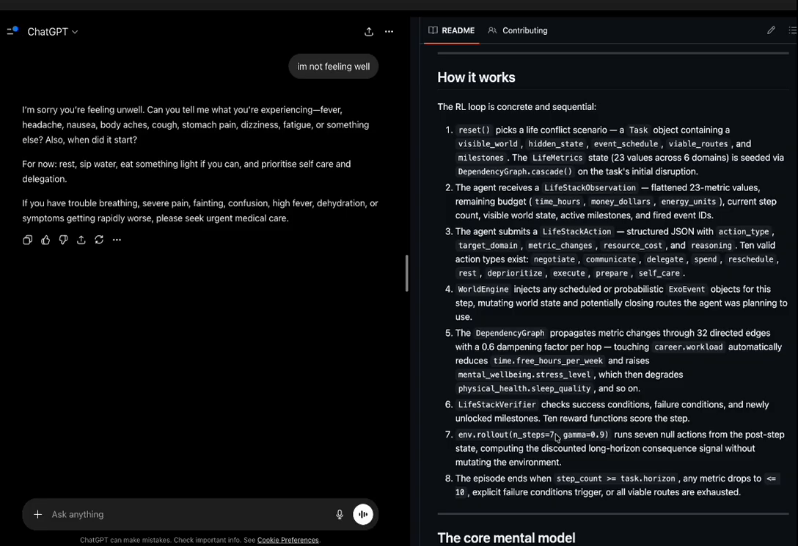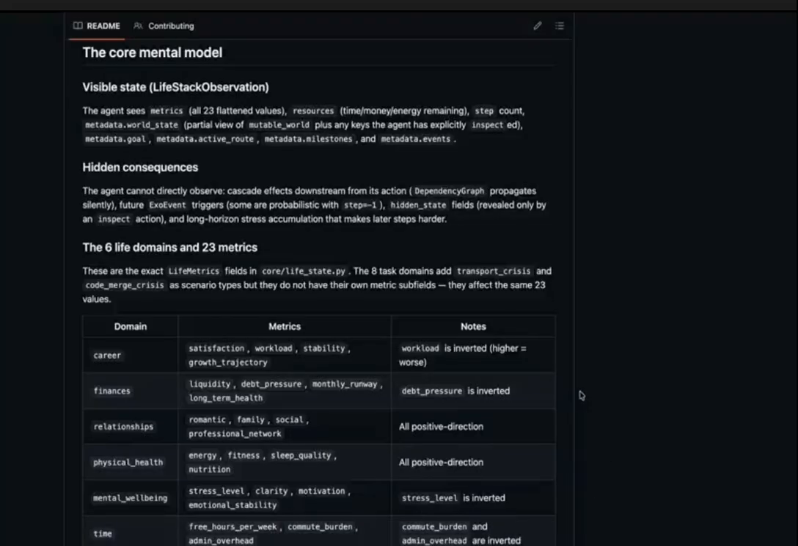The agent wakes up to a crisis, a code merge conflict at work, and a relationship breakdown simultaneously, with a budget of time, money, and energy that depletes with every action across 6 life domains. Every action has a downstream consequence you can't fully see. Increased workload to fix the bug leads to sleep quality dropping. Sleep quality dropping leads to stress increasing, and stress increasing might lead to the relationship score collapsing as well. The cascade graph that we made has 32 directed edges with a 0.6 dampening factor per hop. You cannot prevent the propagation, that's the point.